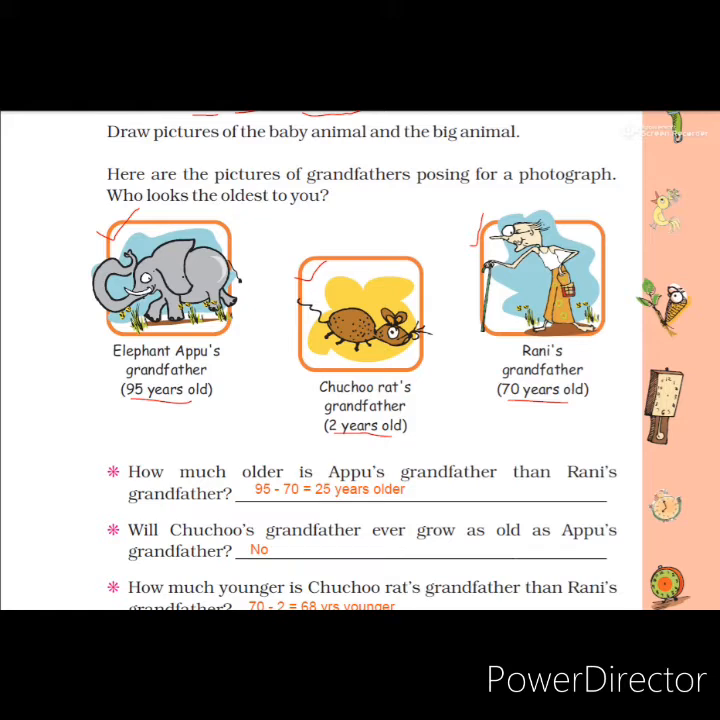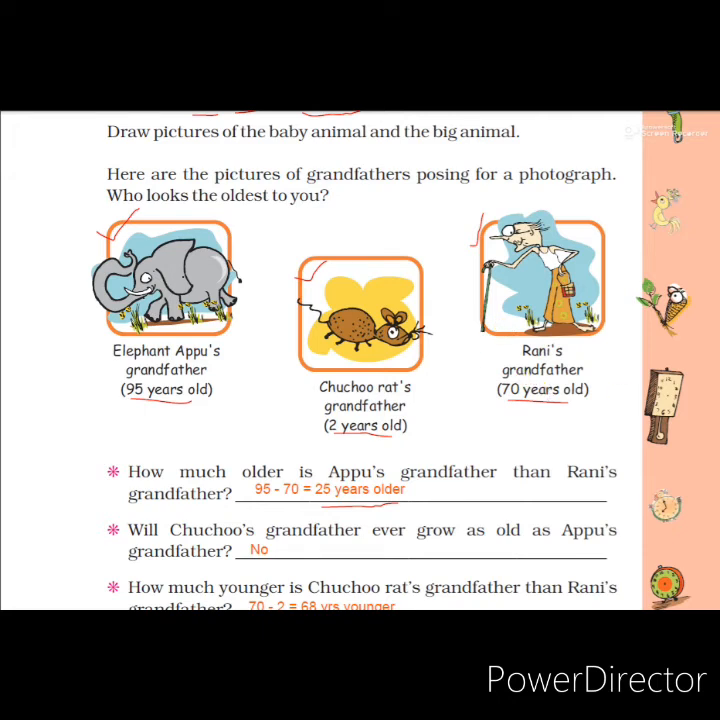Now here the question is, how much older is Appu's grandfather than Rani's grandfather? See here, first you write Appu's grandfather's age. That elephant grandfather's age is 95. Write it. And what is Rani's grandfather's age? 70 years. So 95 minus 70 equals 25 years older. So Appu's grandfather is 25 years older than Rani's grandfather. Students, you write this answer in the textbook.